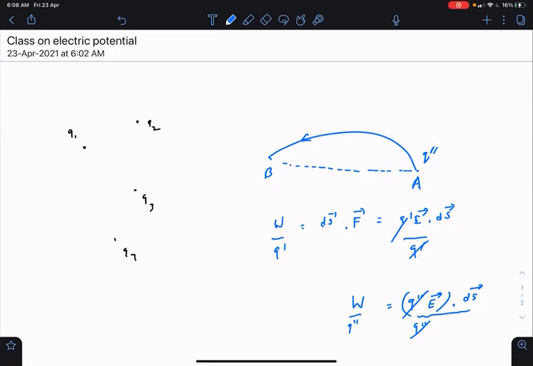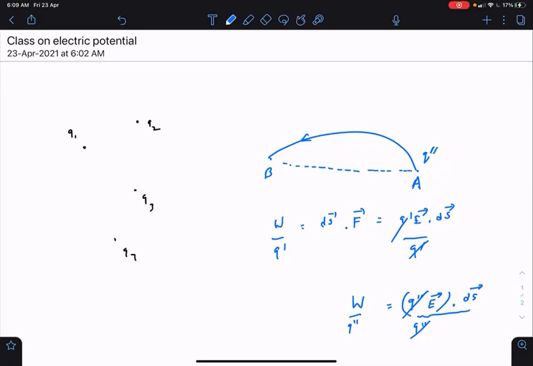And conservative force does exactly the same amount of work between the same initial and final point for all the different paths possible between those same initial and final points. So if this electric field is going to do the same work on the charges per unit charge, irrespective of the path also, this is a very interesting property.